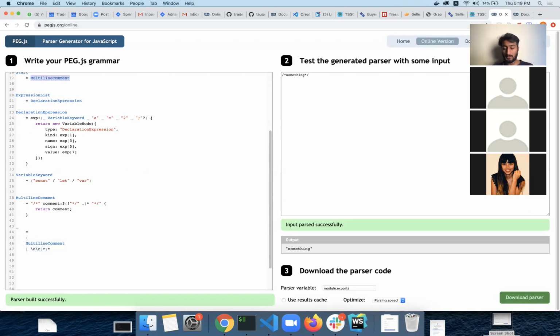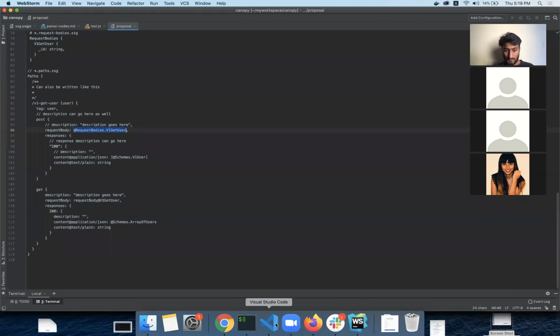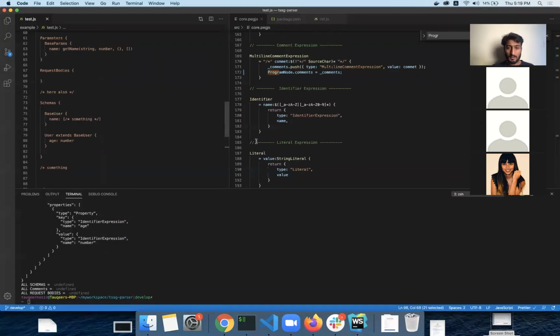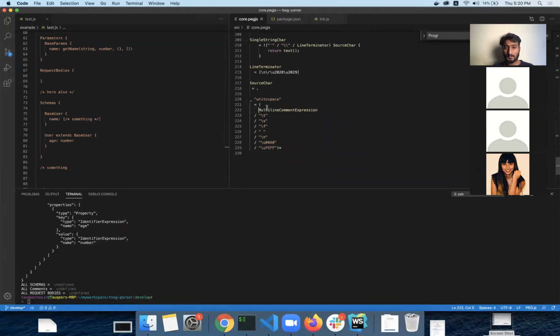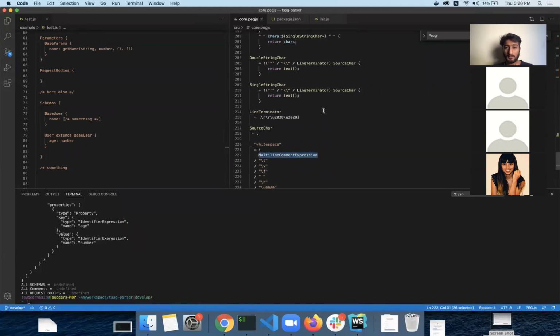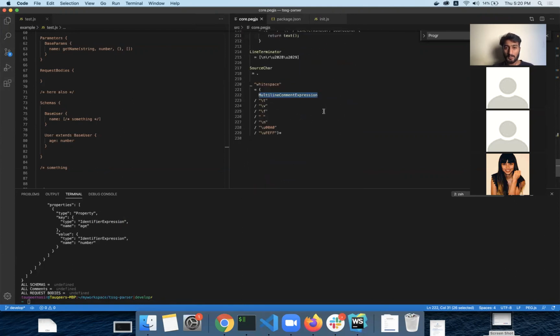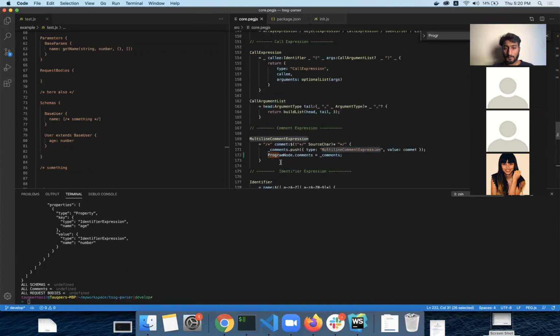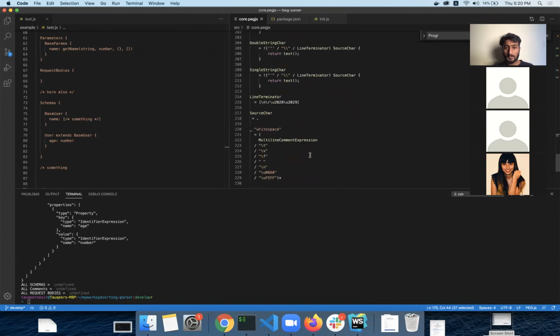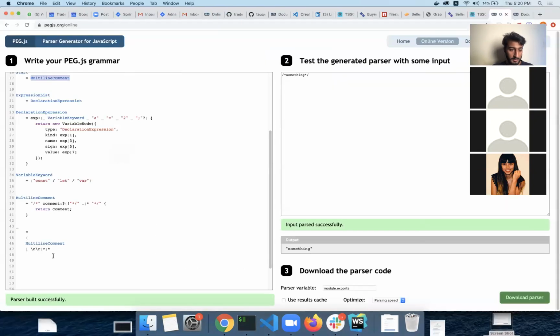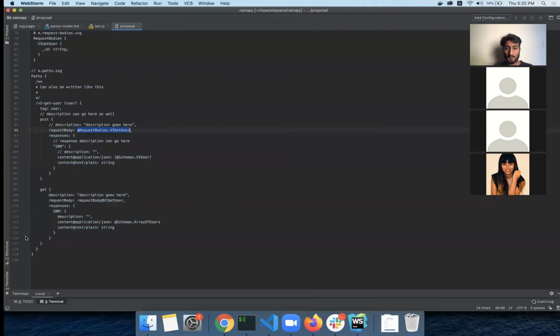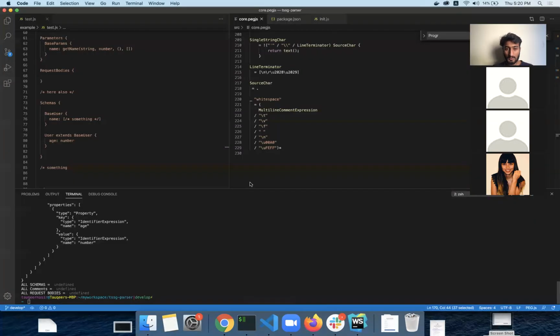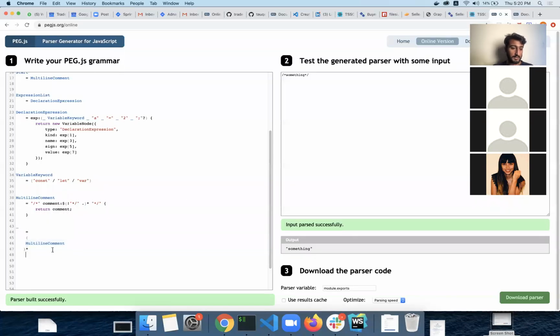Well, let me have a look at how I implemented this in my code. It should be simple. Yeah, look at this multi-line comment expression. And this is similar. And then here is multi-line expression. Same expression. So why is it not working for me? Yeah, maybe it's because I'm using this here where I needed to use all things alone like this, white spaces. So let's copy that. Yeah, this can be one of the reasons.